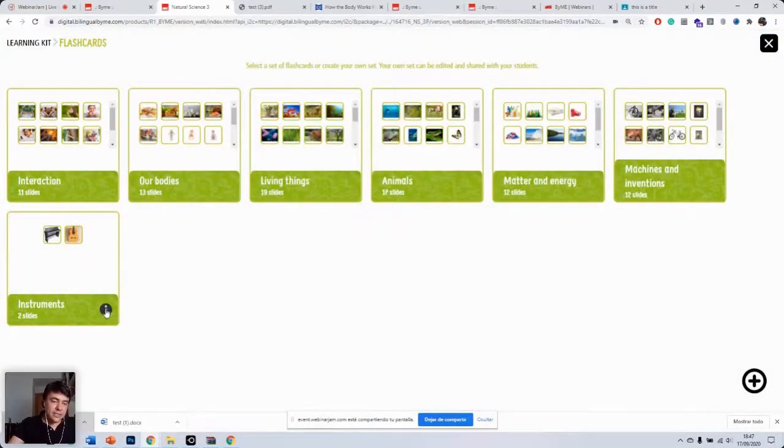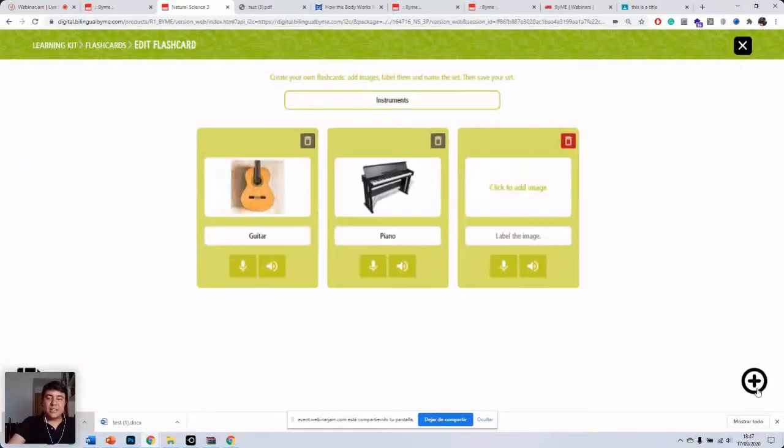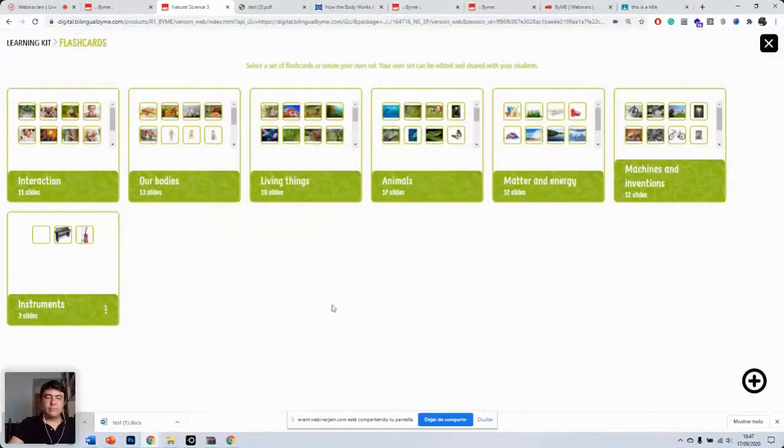Then you click on these three buttons, and you can share the set of flashcards with the class that you would like to share it with. So in this case, Natural Science 3, and share. Now, you can also click on these three buttons, edit, and then add more flashcards by clicking on the plus sign here. So again, let's click on add an image, type file in. Oops. And then click on save. And now all the students will have access to the three flashcards, in this particular case, to this set of flashcards.